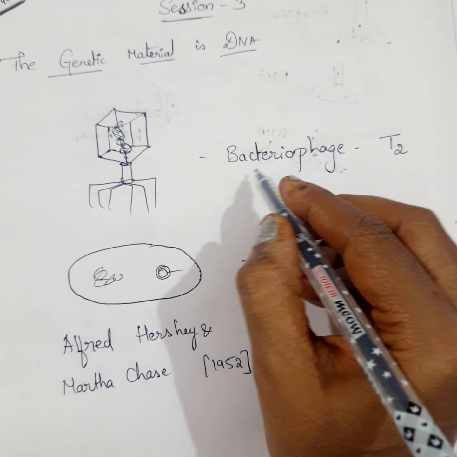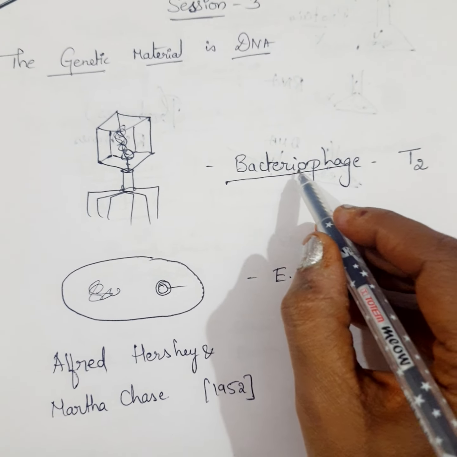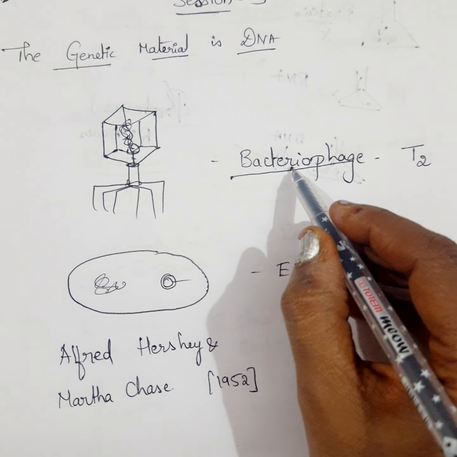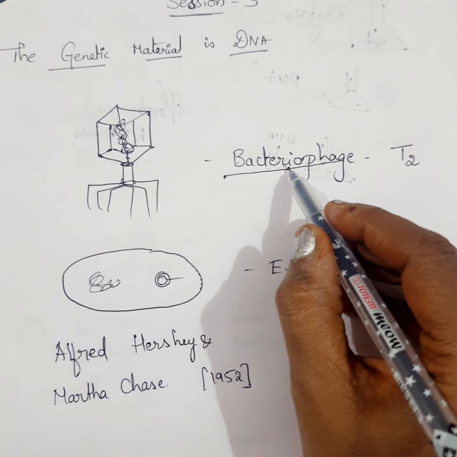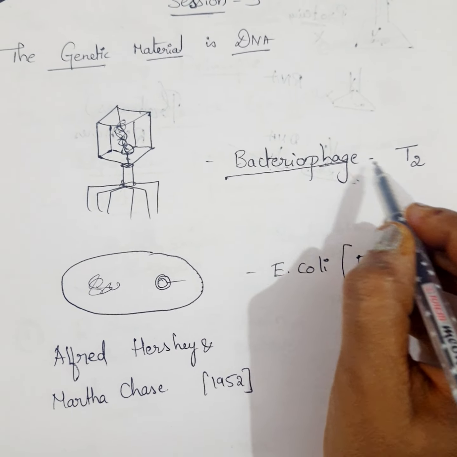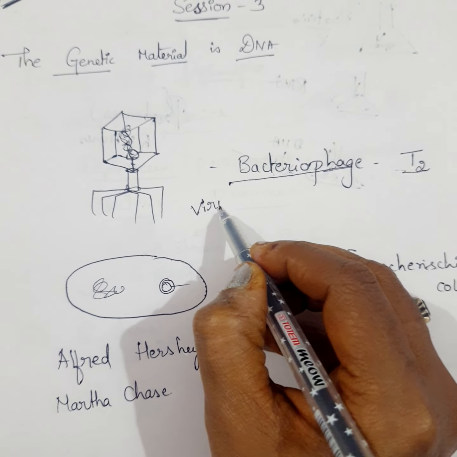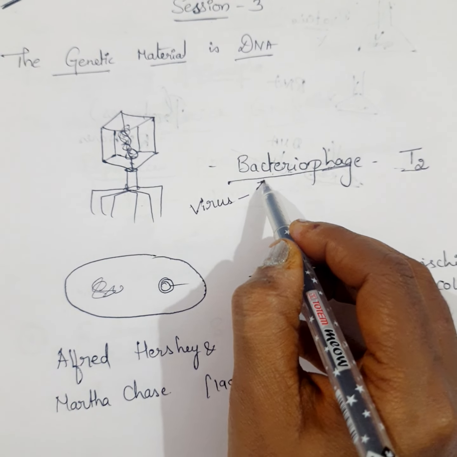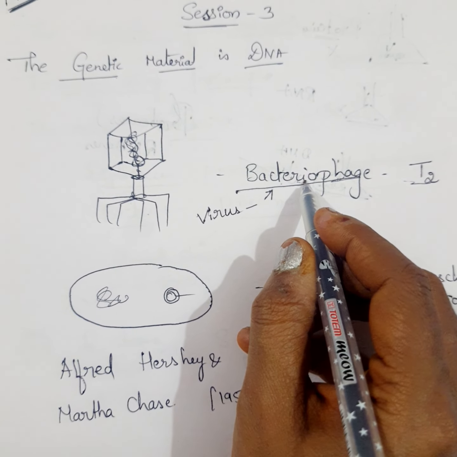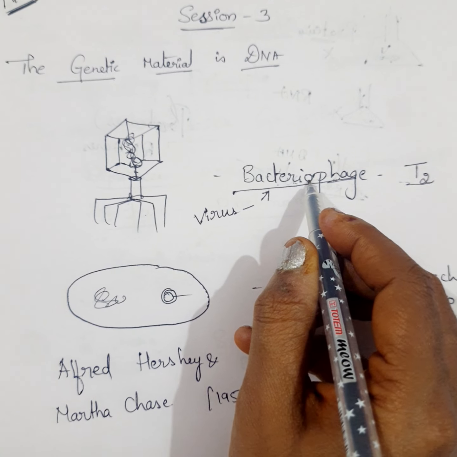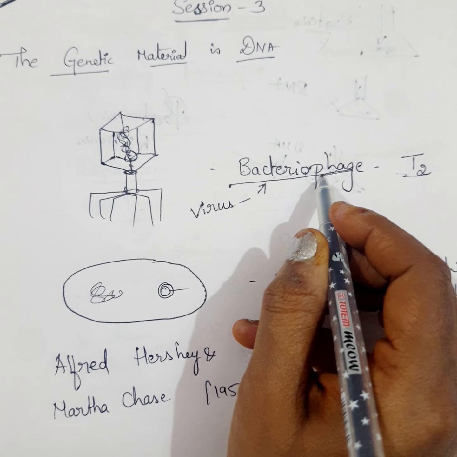Generally, this is the bacteriophage, and many people get confused, as the name indicates that it is a bacterium, and they think that it is a bacterium only. No, it doesn't mean that, because phage is a stage, the T2 stage, where this is considered a virus. The name of the virus is bacteriophage. This is very, very important, students. So you have to remember that it is not the bacteria. Instead of an a, it should be an o, then we can consider this as bacterio, and phage is the stage.